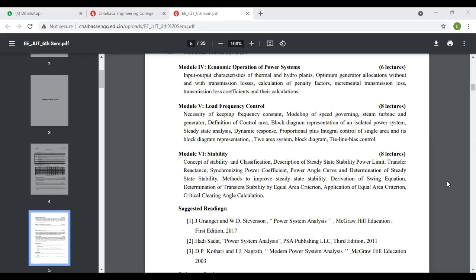When you synchronize any synchronous machine with the grid, there are three parameters we observe. First, your voltage should be constant. Second, your phase sequence should match the grid phase sequence. And third, the frequency of the synchronous generator should be equal to the frequency of the grid. Based on that, you can synchronize any synchronous generator with the grid.